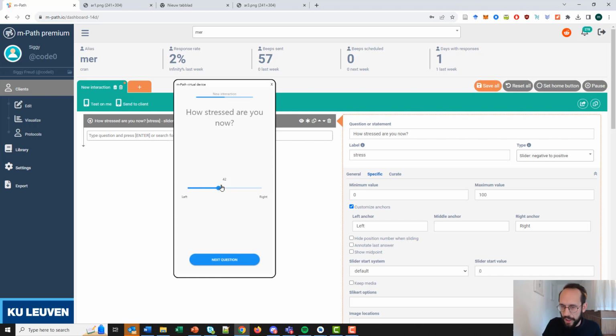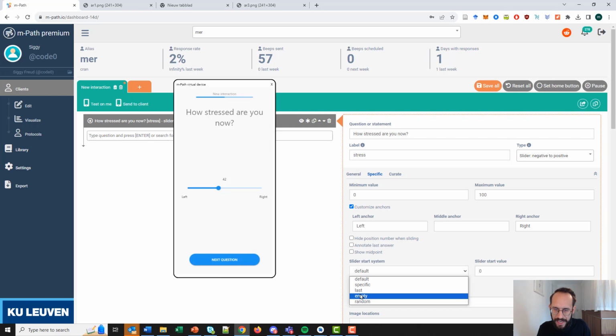I think it's better to just use annotate last answer, so that it actually starts with the last answer. Then you don't have that problem anymore of a fixed midpoint in the middle leading to a bimodal distribution. But another thing that we often use is an empty start.